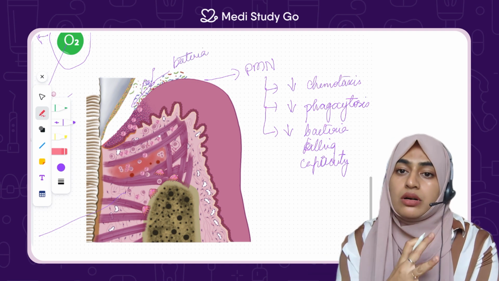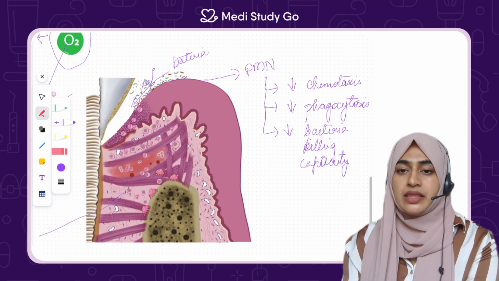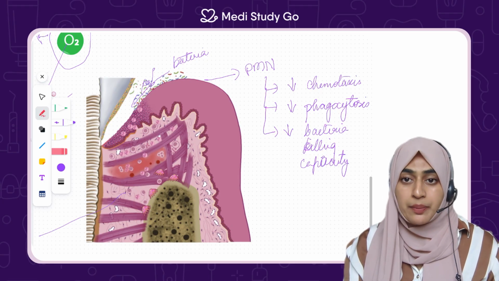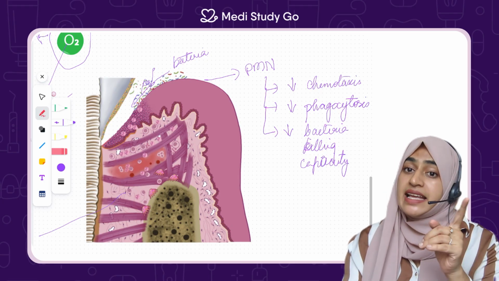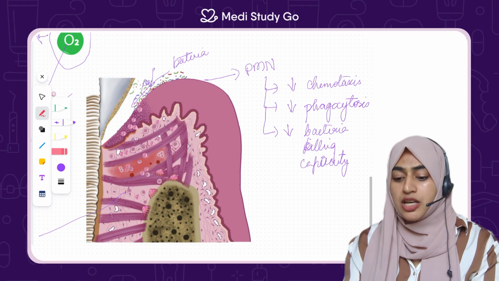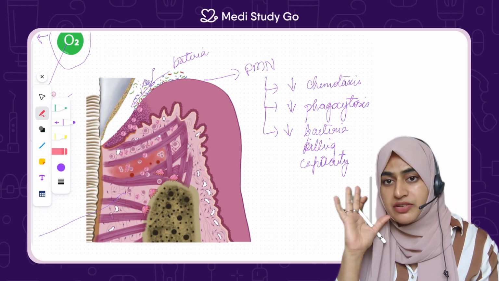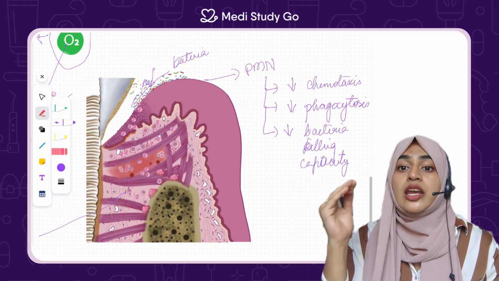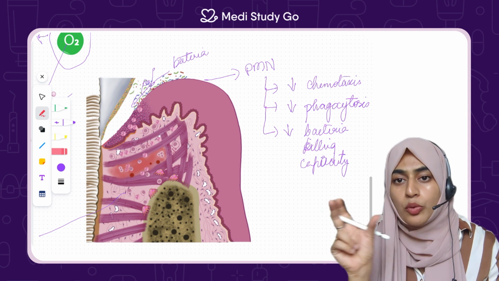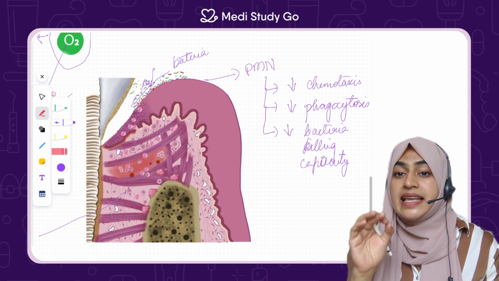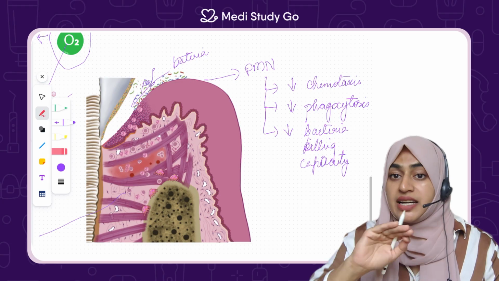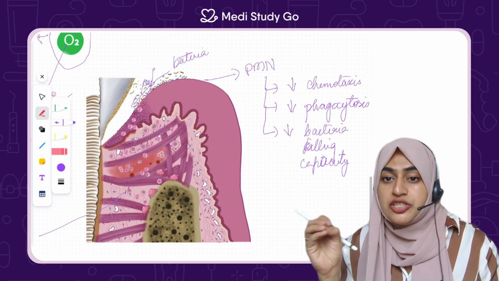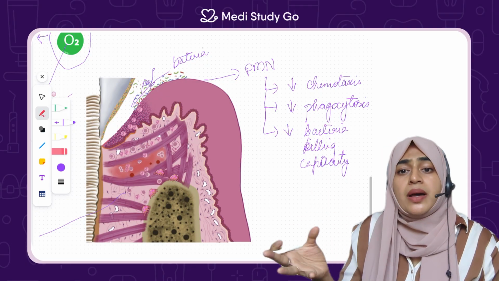Now, why is there bleeding happening? That is one of the main things. In diabetes patients, when you touch the gingiva, there is severe or heavy bleeding. Why do you think that is? That is because there is an increase in permeability of the blood vessel. In a blood vessel, the wall is lined by endothelial cells, and there are usually tight junctions connecting the endothelial cells. But because these AGE go and connect with the RAGE, the surface receptor on the endothelial cells, the attachment with each other gets loosened. So the tight attachment becomes a weak attachment now.